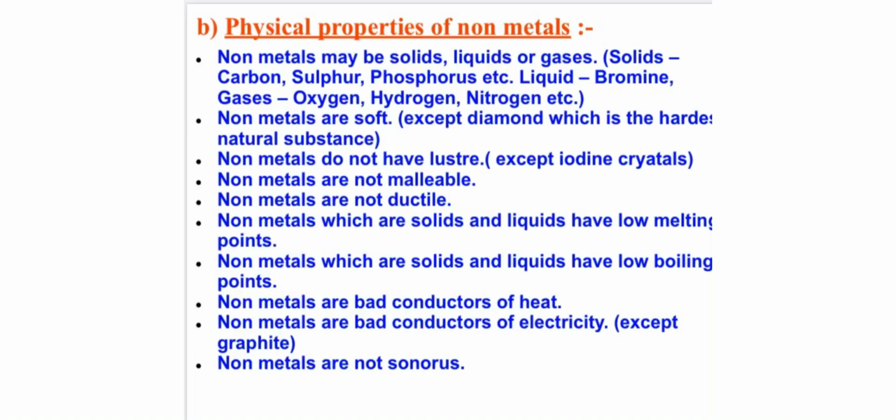Non-metals are bad conductors of electricity also, but there is an exception. Graphite. Graphite is a substance which is made up of non-metal carbon and it is a good conductor of electricity. Graphite rods are seen in cells which we use to produce electricity. Non-metals are non-sonorous, meaning they do not produce sound on striking.